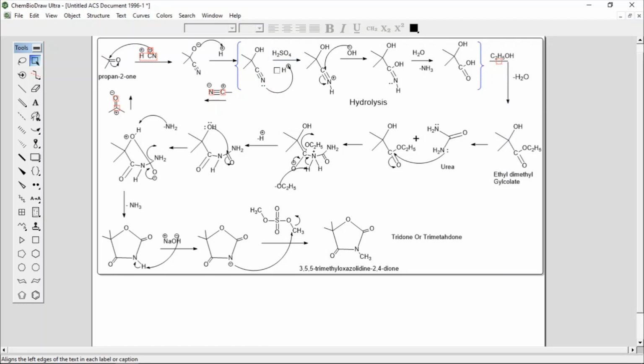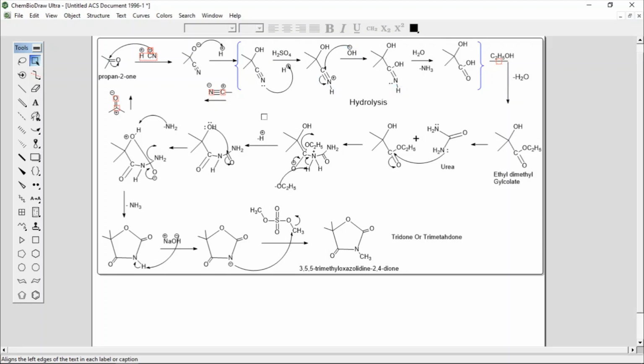The hydrolysis reaction takes place in the presence of water and acid. Here the nitrogen has a lone pair of electrons. The lone pair takes a proton from the solvent, because H2SO4 dissociates into H plus and HSO4 minus. So the nitrogen lone pair takes the proton and converts to NH.